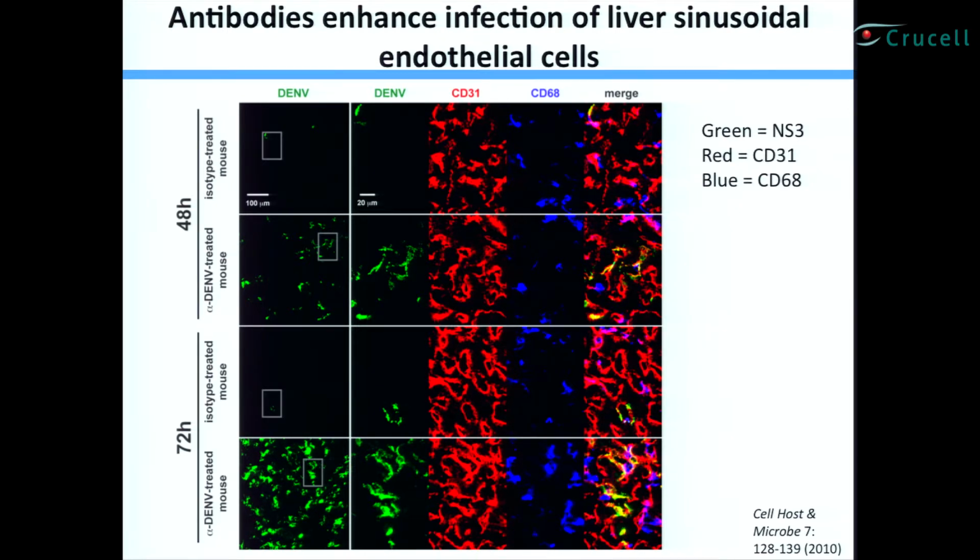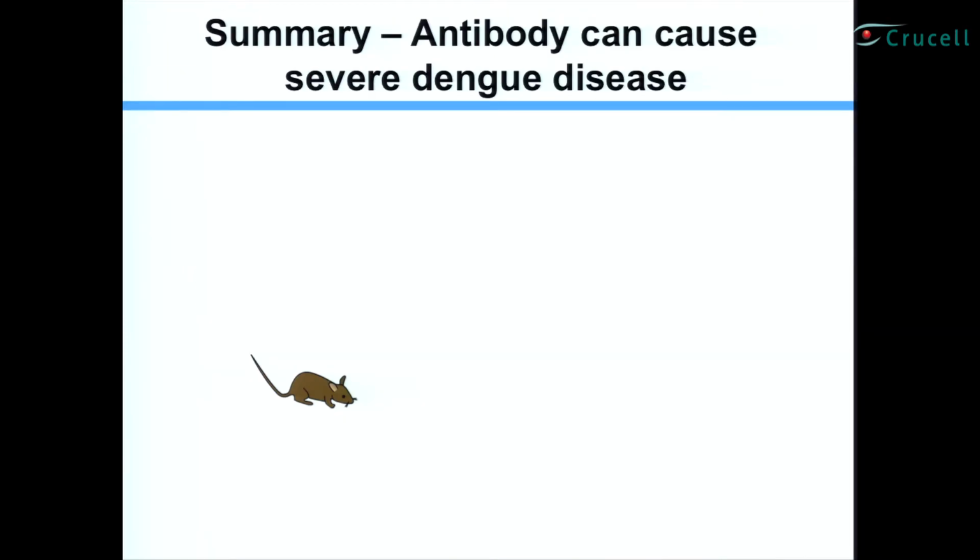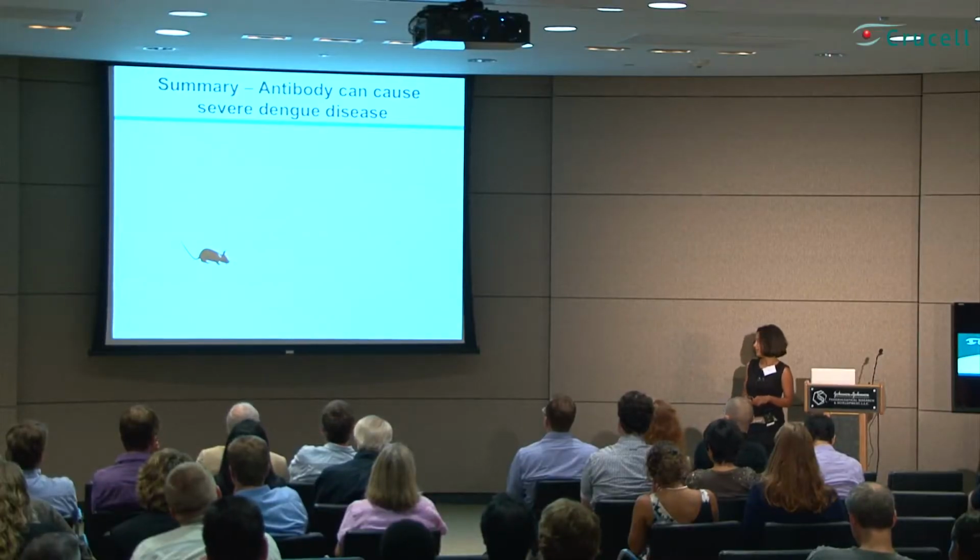And we see that by this measure again, so non-ADE, ADE, non-ADE, ADE mice, the dengue antigen expression in the green co-localizes not with CD68, the F480, but CD31 here. So again, by two different approaches, we show that these are liver sinusoidal endothelial cells. So this is completely against the dogma, what's been reported in the literature.